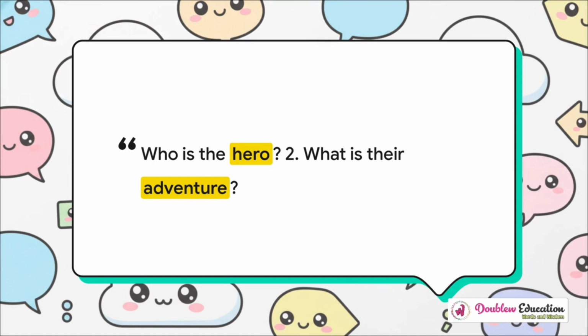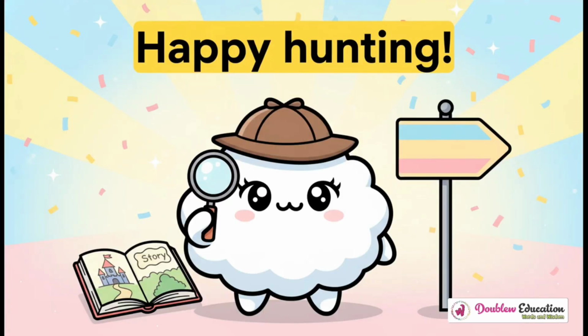See, you've completely got this. So this is it. This is the big secret formula from Miss Anya's classroom, the main thing to remember from our whole chat today. To understand any sentence, I don't care how long or confusing it looks, just ask these two simple questions. Who is the hero? And what is their adventure? And now, that secret is all yours. So the next time you're reading a book or even just looking at a sign on the street, try it out. See if you can find the two parts in every sentence. Find that hero and then find their adventure. Happy hunting!